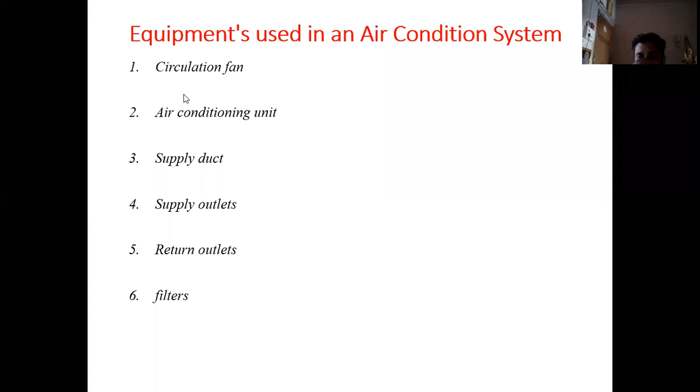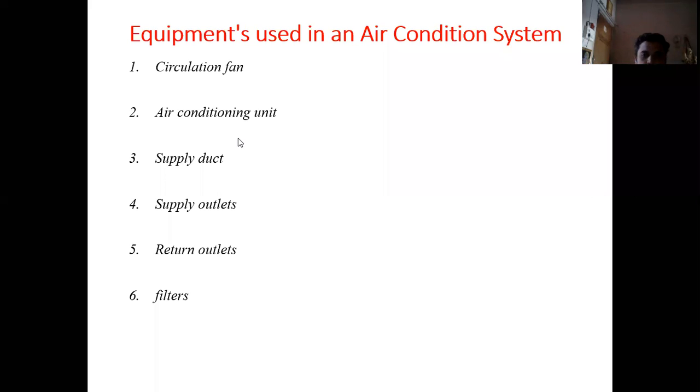In winter air conditioning we need to humidify the air along with heating, so a heating coil and humidifier must be there. In summer air conditioning, there must be a cooling coil or chiller, along with a dehumidifier, in order to have comfort air conditioning inside the room. These are the main things in an air conditioning unit.